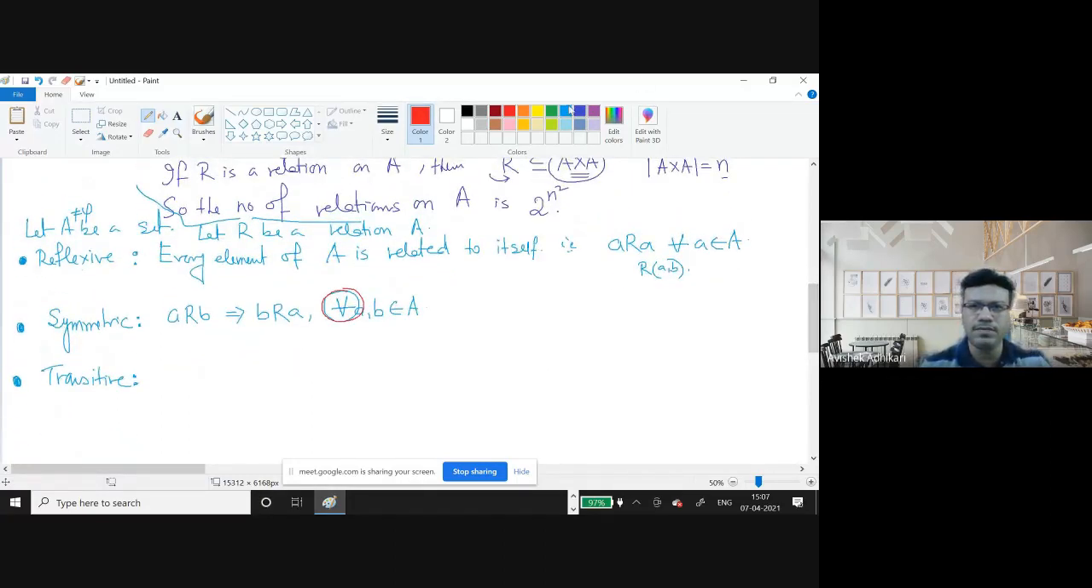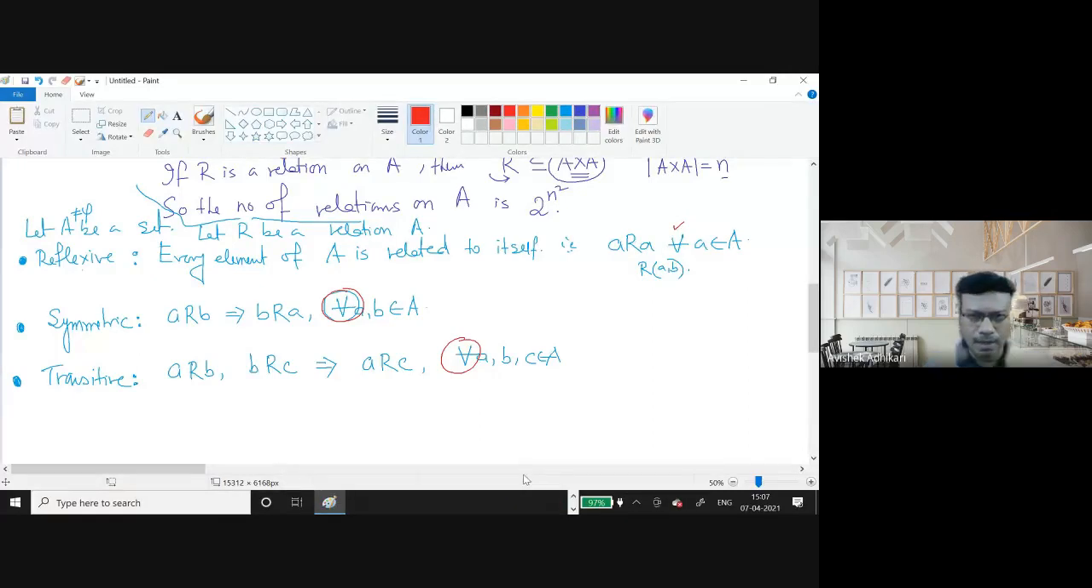And then what is transitive? a R b and b R c implies a R c, and then we write for all a, b, c belongs to A. Again, the question mark is what do you mean by for all? Here for all was there, here also I have written for all, as mentioned by some of you. Okay. So they are the definitions.